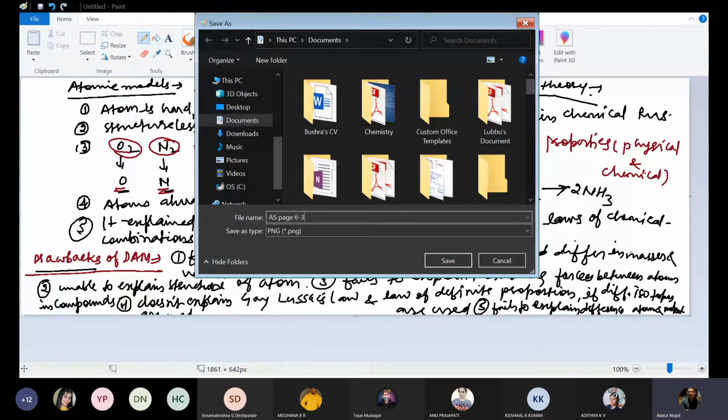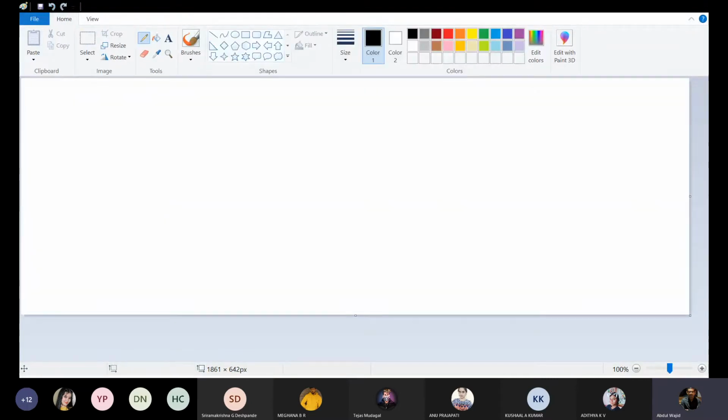Now we'll be doing Thomson's model. Since so many defects were there in Dalton's atomic model, there was a need for another model. Thomson gave that second model, Thomson's atomic model.